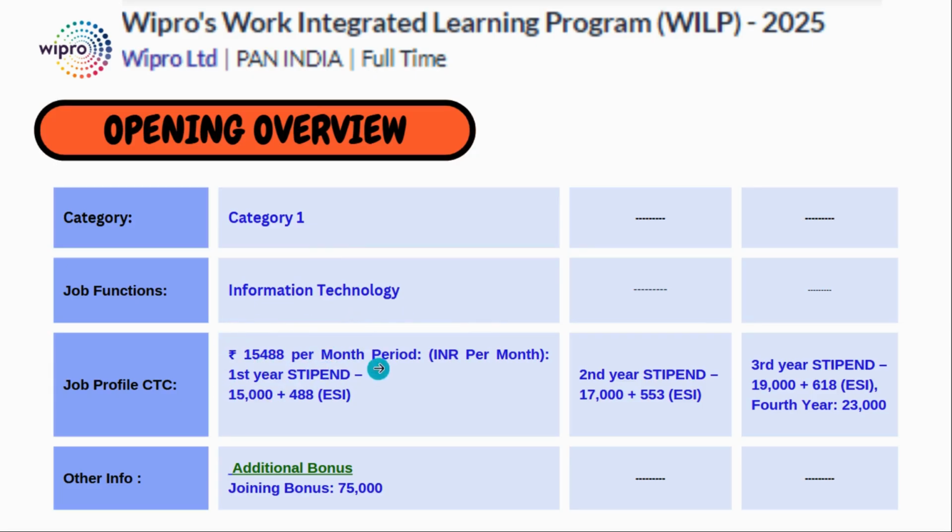is 15,488 per month. The first year stipend is 15,000 plus 488 ESI, and the second year stipend will be 17,000 plus 553 ESI. In the third year, the stipend goes to 19,000 plus 618 ESI, and in the fourth year your stipend will go to 23,000. And as an additional bonus, you will get a joining bonus of 75,000.